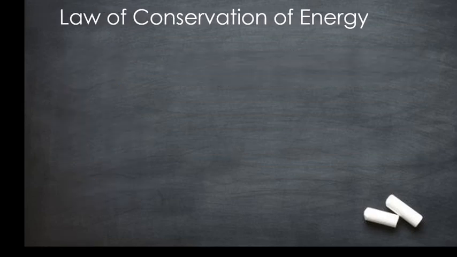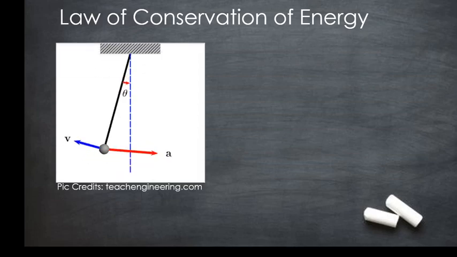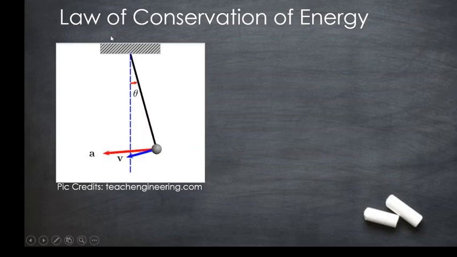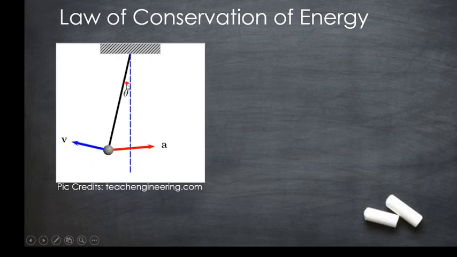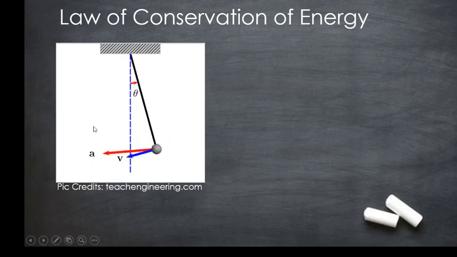Let us consider the law of conservation of energy in case of a simple pendulum. We all know that a simple pendulum oscillates about a mean position as shown in this figure here. This is the bob here, and it will be oscillating about the mean position with an angle theta here. So the velocity and the acceleration vectors will be like this as shown in the figure here.